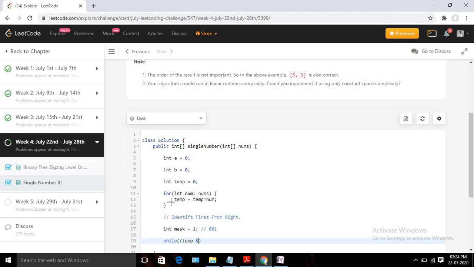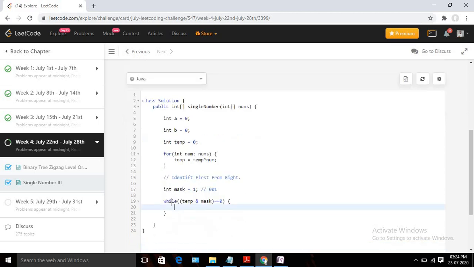Yeah, temp and mux, and if it is returning 0, then that means we still have to find the rightmost 1 bit, right? If it is 0, then again I need to shift my number. So the second time, mask will look like 0 1 0. Even if I have not found it, again I will shift it, 1 0 0. Like this I am going to left shift.